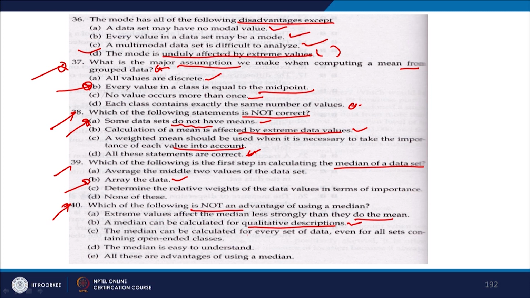The median can be calculated for every set of data, even for sets containing open ended classes, this is the one, right. The median is easy to understand, and all these are advantages of using the median. So, we have to see which one of them is not an advantage. So, this is not an advantage, right.